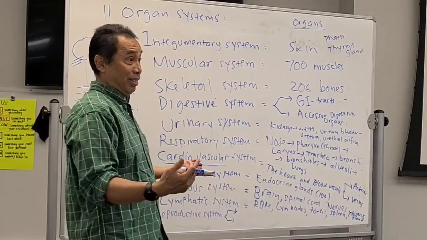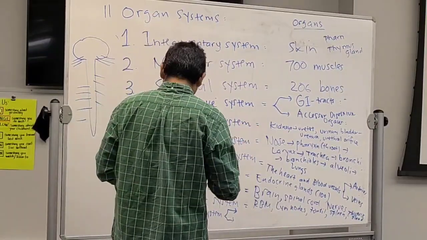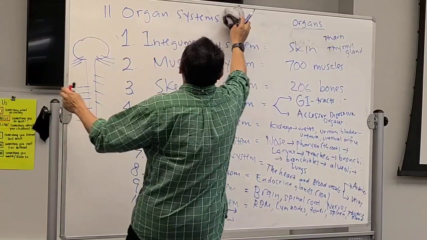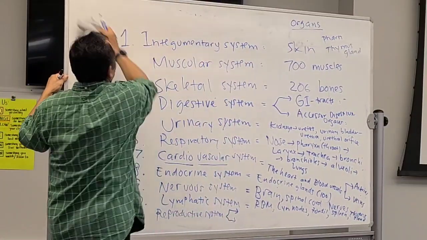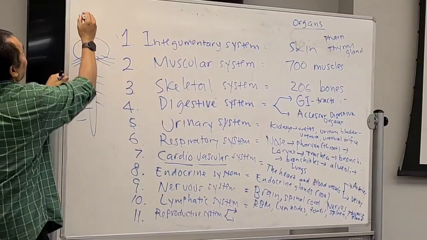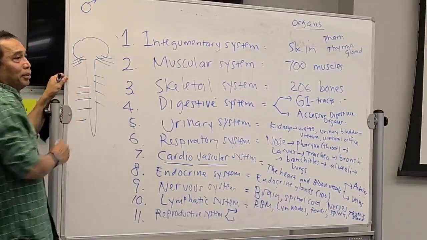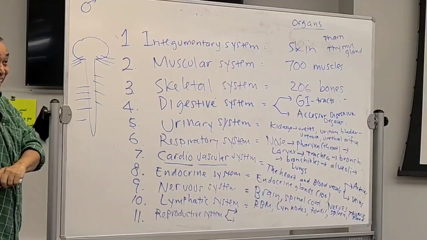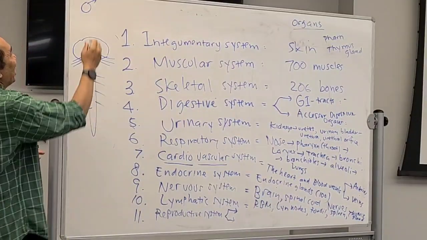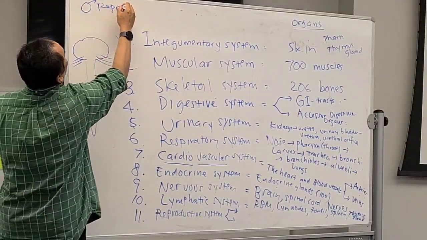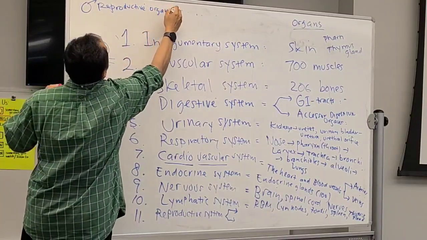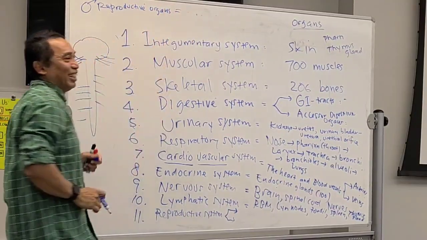reproductive organs. Okay, so male reproductive organ. I'm gonna put it here. Okay, so this is the symbol for male, like this. They're always happy. That's male. Male reproductive organ.